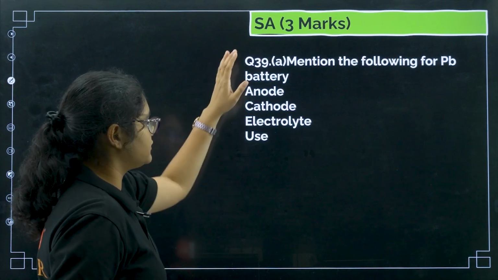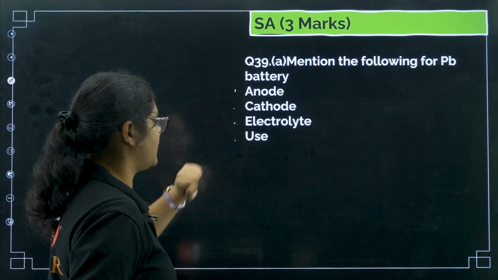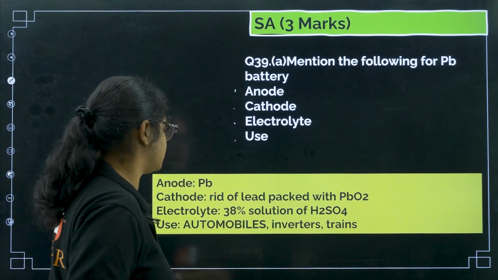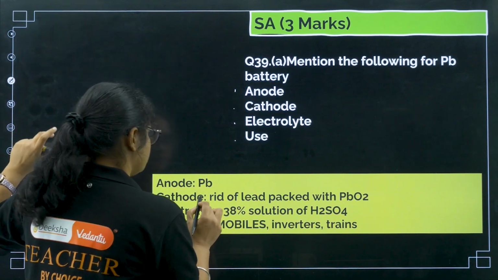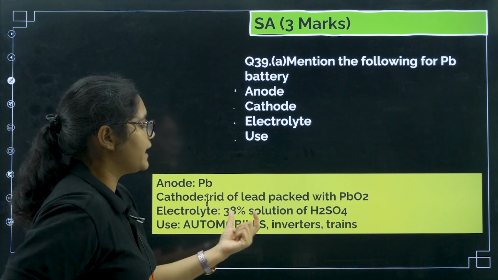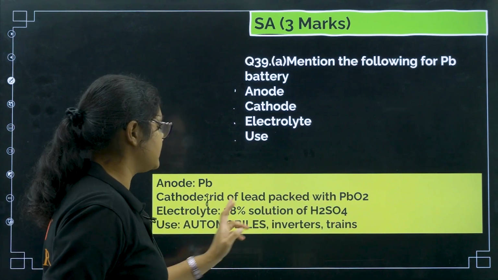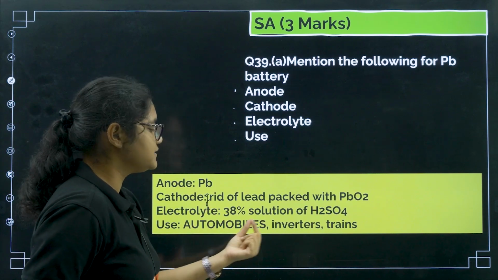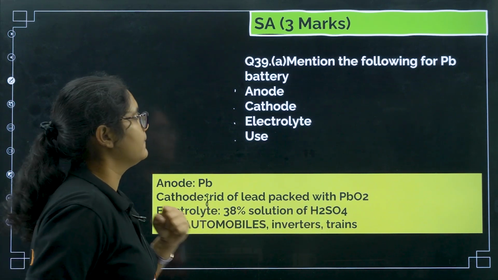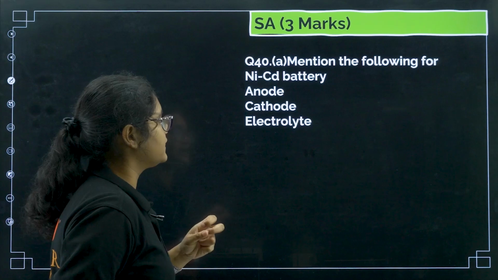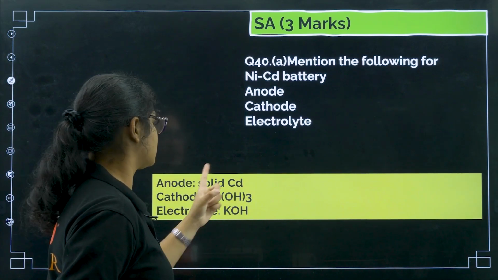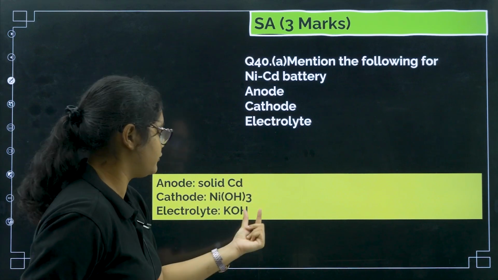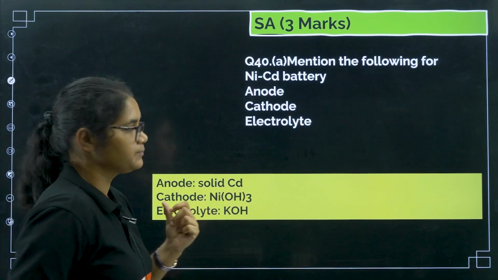Next, mention the following for the lead battery: anode, cathode, electrolyte and use. So anode is lead, cathode is grid of lead packed with PbO2. Electrolyte is 38% H2SO4. It is used in automobiles, inverters and trains. Next, mention the following for nickel cadmium battery. The anode is solid cadmium, cathode is nickel hydroxide, electrolyte is KOH.